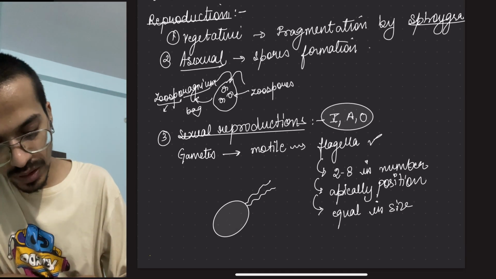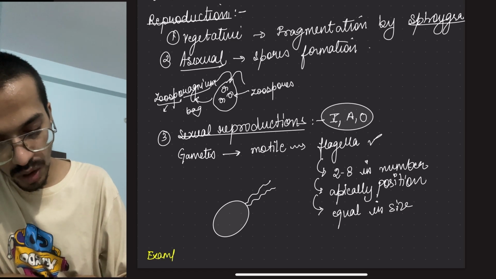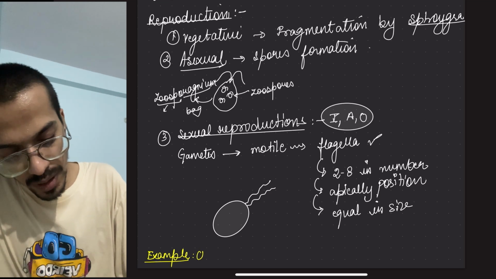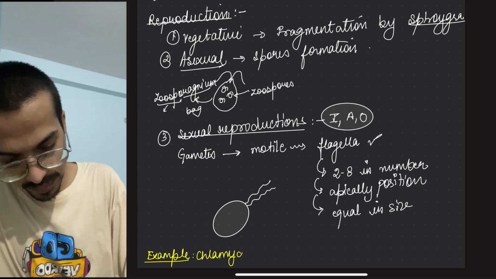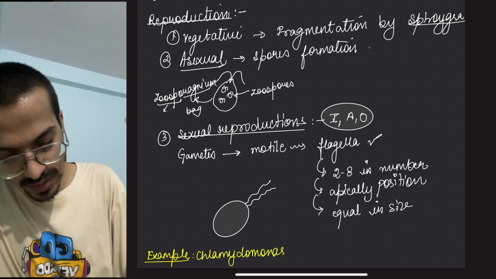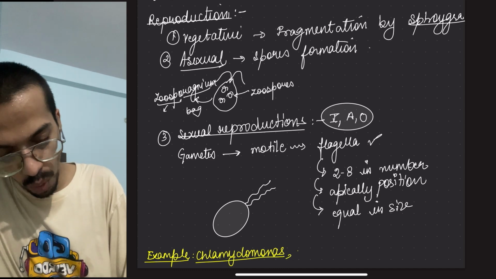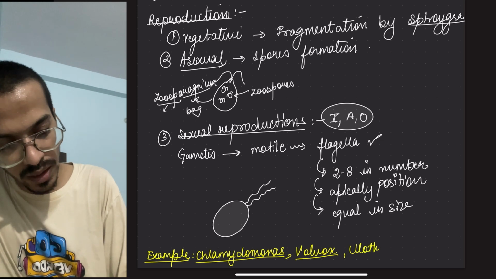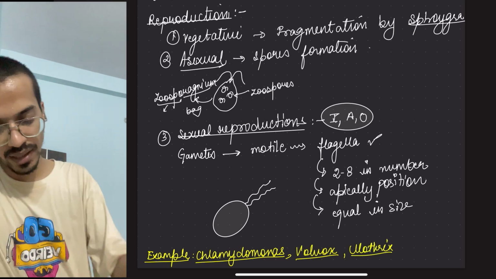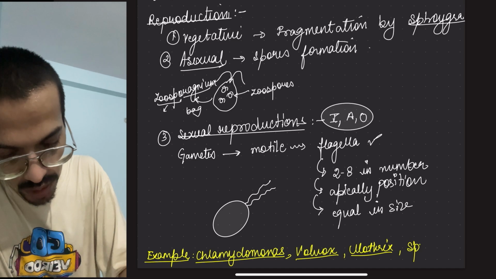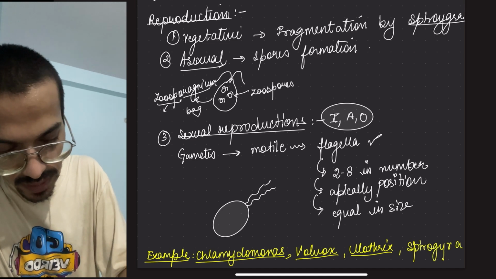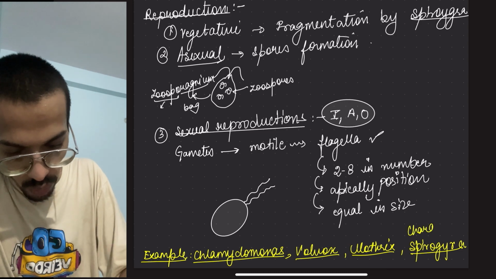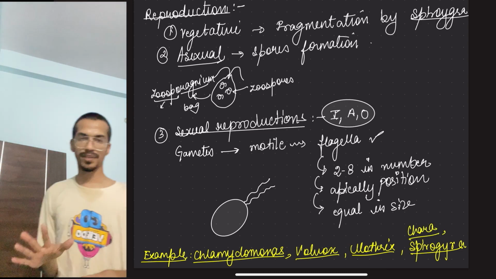Last are the examples. We have already studied a lot of examples in the initial part also. Here we're going to write a few more. You remember Chlamydomonas. There is Volvox, which is a colonial form. There is Ulothrix, which is sea wool. There is Spirogyra, which is mermaid's hair or sea silk. And there is one more, Chara, which is stonewort. So we have studied all of it.